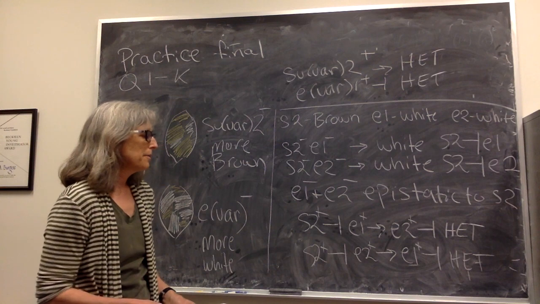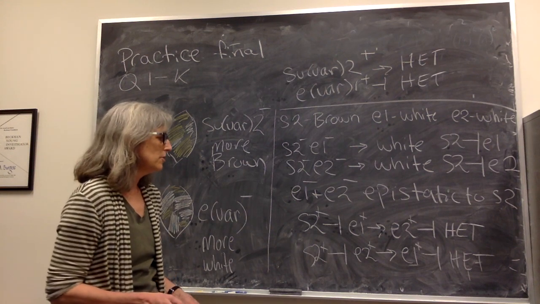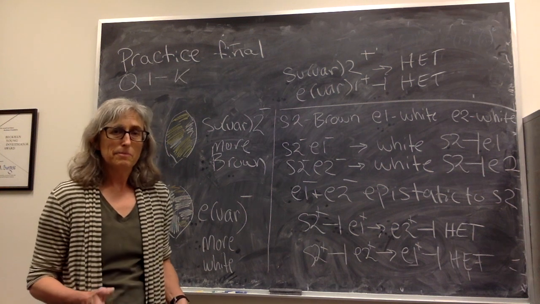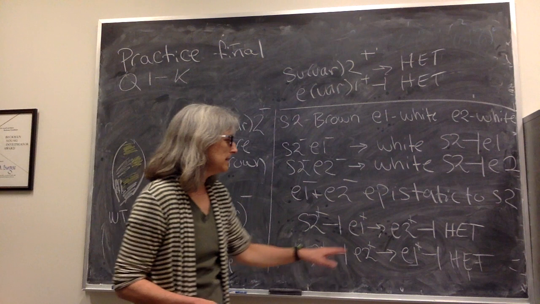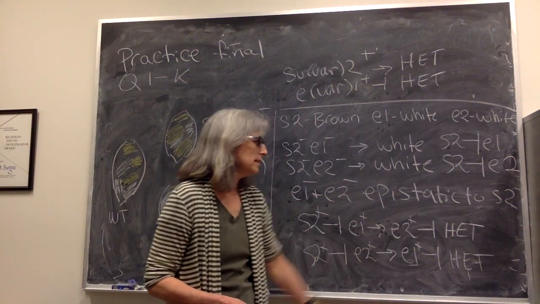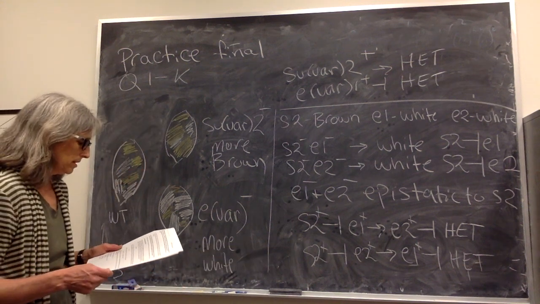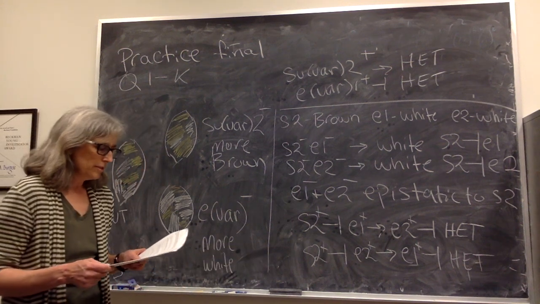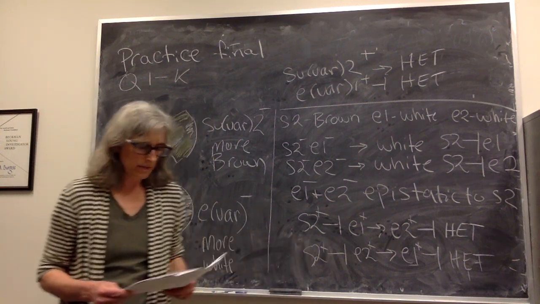So we would draw the pathway as follows. We don't know the order of E1 and E2 with respect to each other. They have the same phenotype. But if we ordered them in a pathway, we could either put E1 going to E2 or E2 going to E1. And so that is the answer to the last part of that question, which is to draw two possible pathways that could involve all three of these genes.